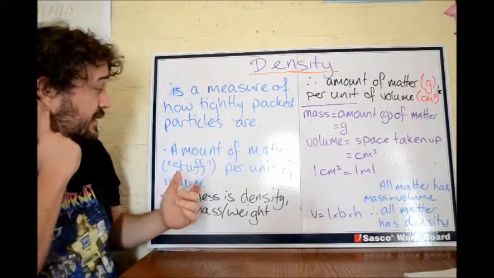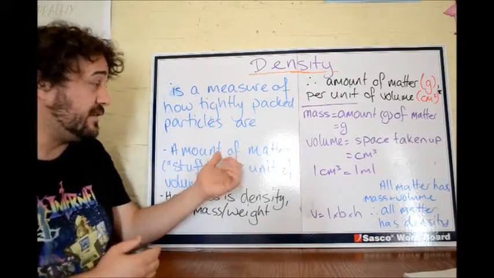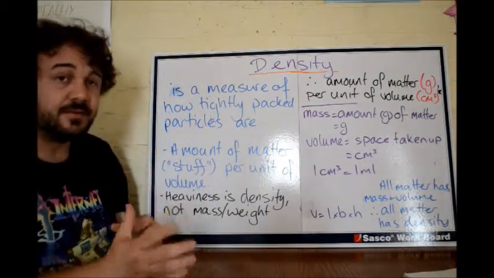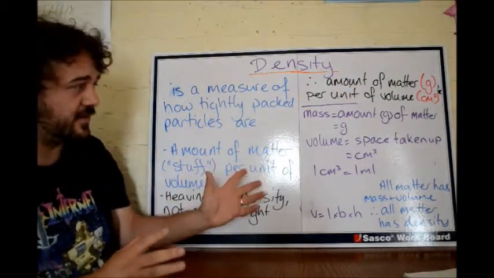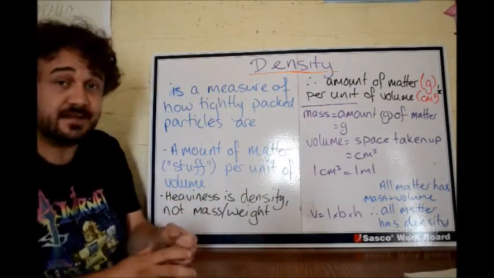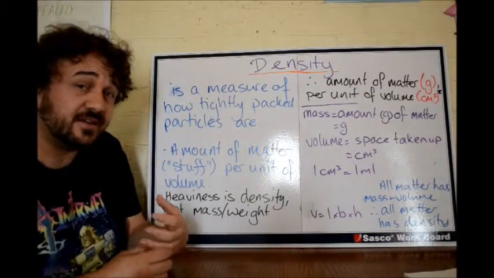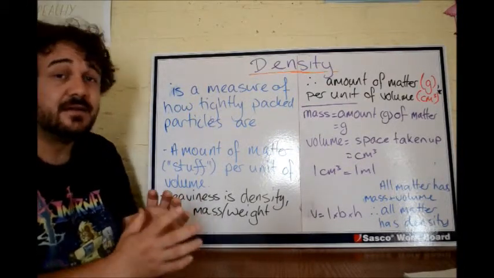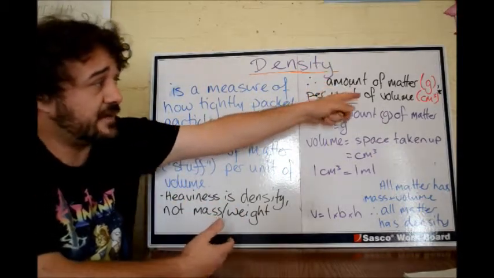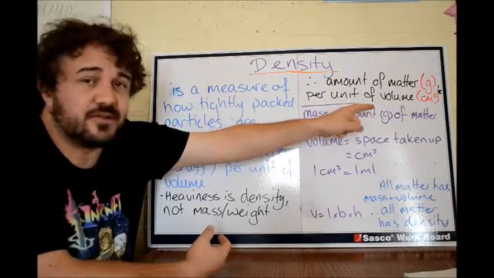Okay. It is a measure, so it's not something we measure directly, that is the amount of matter or stuff per unit of volume. Sounds tricky, we'll get to it in a second. It will sound less scary in a minute. Heaviness is density. So when we say something's heavy, we say that it's very dense. Heaviness is not mass, it's not weight. Heaviness is a measure of density. So therefore, the amount of matter, which we measure in grams, per unit of volume, which we measure in centimeters cubed.